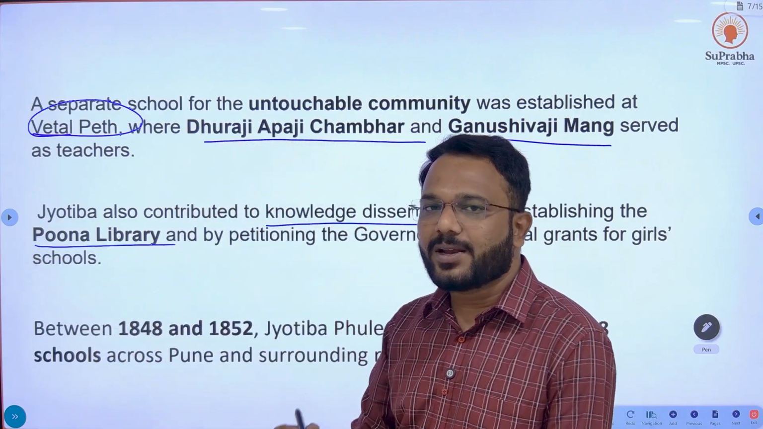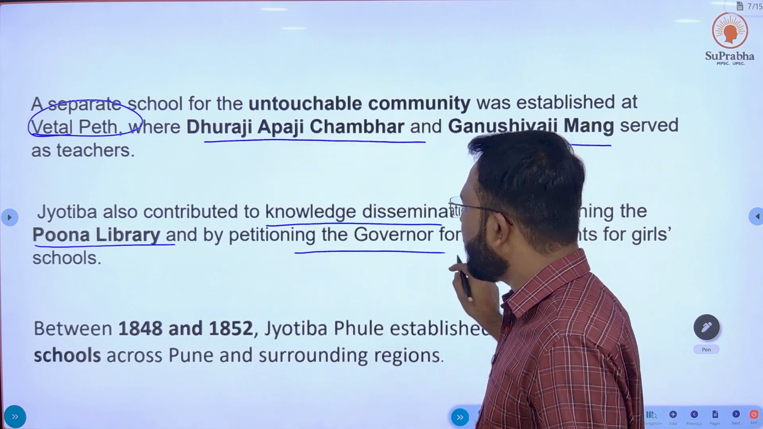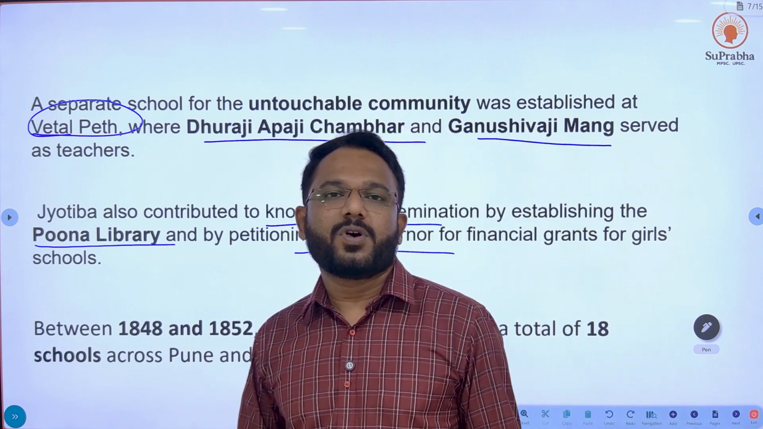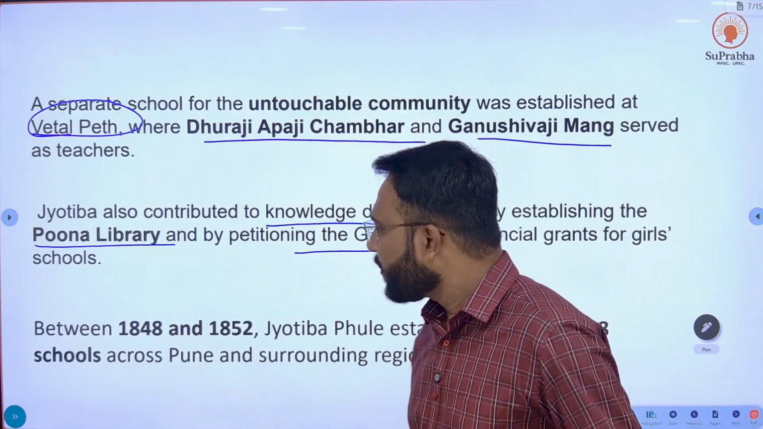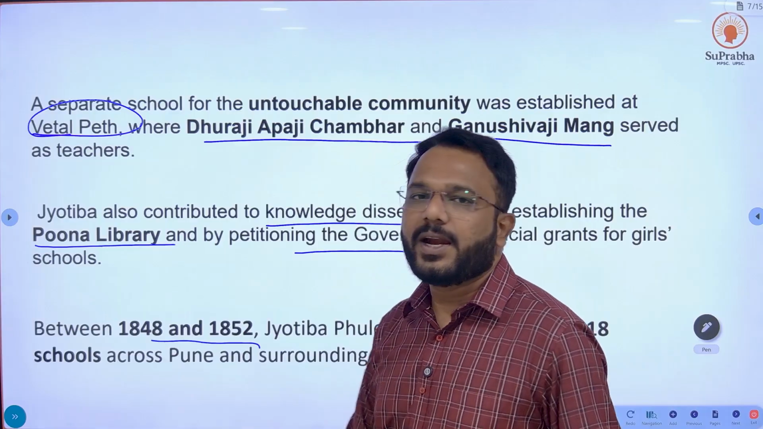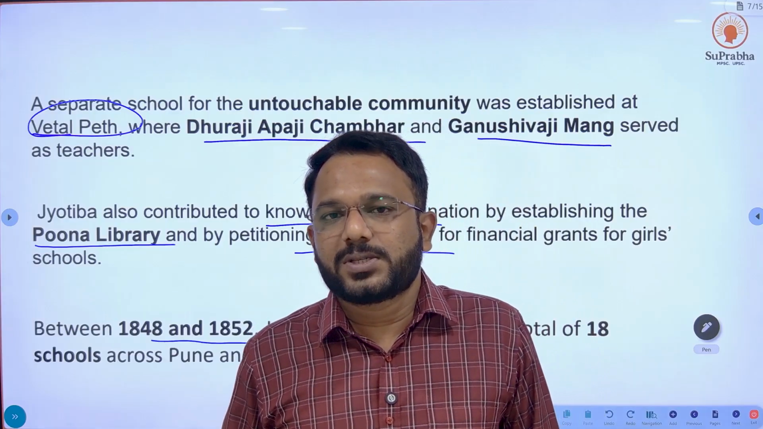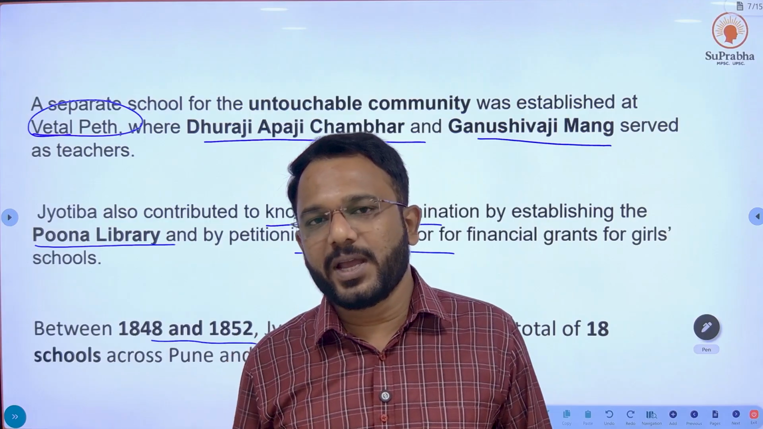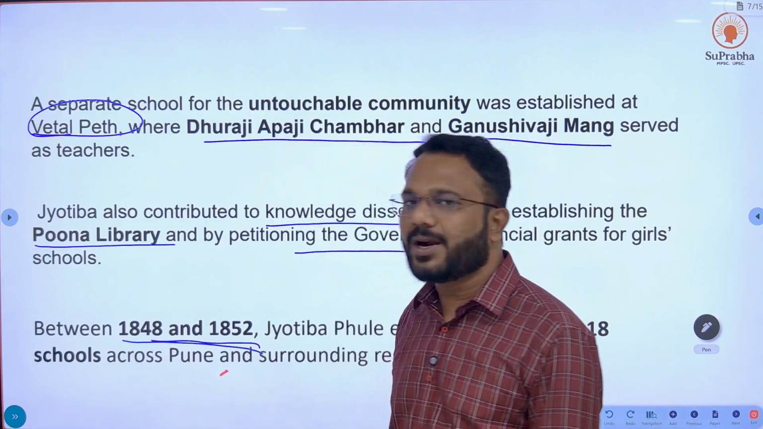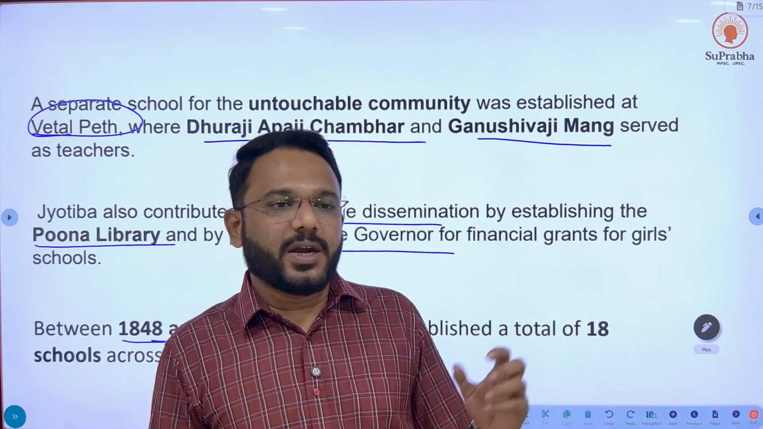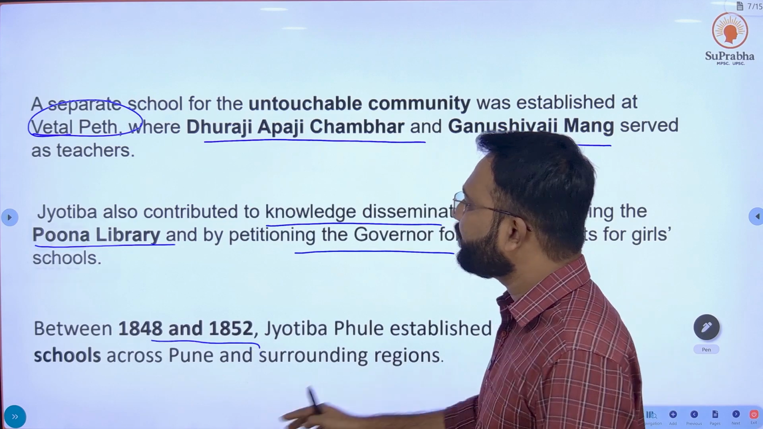In that era Pune was known as Pune. Okay, he also submitted a petition to the governors for asking the funds for school education of girls. Between 1848 and 1852 Mahatma Phule started 18 schools in Pune and surrounding areas. The commission has asked this question: how many schools were started by Mahatma Phule in total between 1848 and 1852.